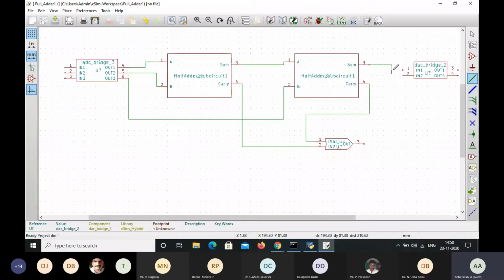And in the output side, the sum is connected to the input terminal of DAC bridge, and then this carry is connected to second terminal of this DAC bridge.